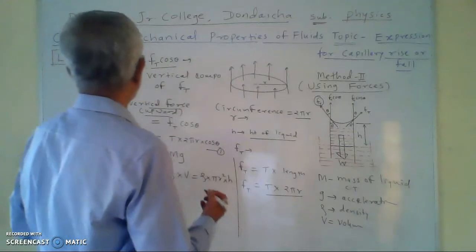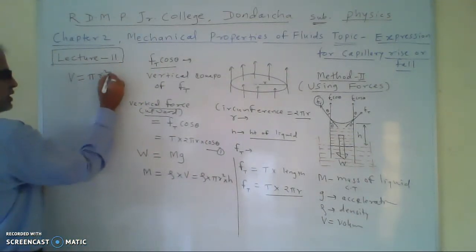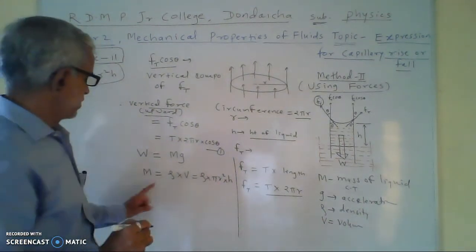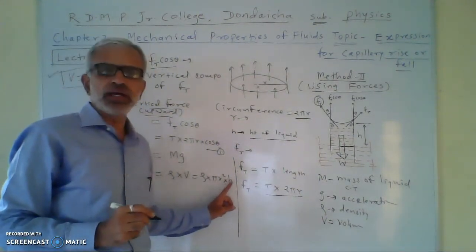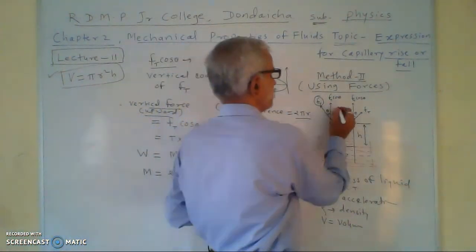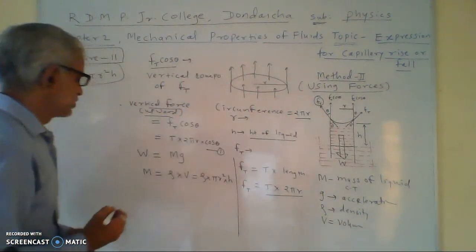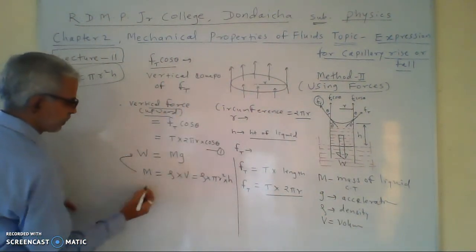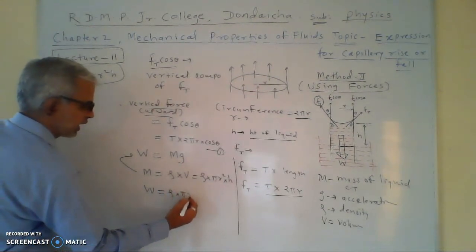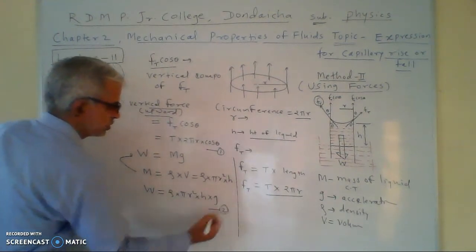We know the volume of the cylinder V is equal to pi r square into h, where r is radius of the capillary tube. So put this value here. W is equal to rho into pi r square into h into g, and this is equation 2.